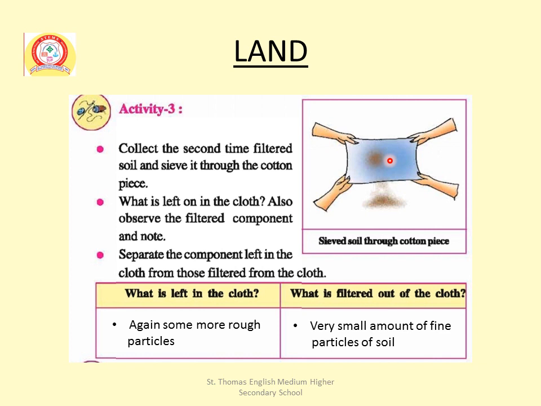Also observe the filtered component. You are observing here the filtered component and note. Separate the component left in the cloth from those filtered from the cloth. So sieved soil through cotton piece.